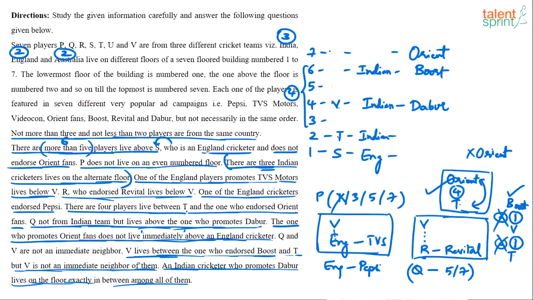V is not a neighbor of them. V is not a neighbor of them means what? Boost and T. V cannot be a neighbor of Boost and T. Fixed. I think V is fixed. If V is fixed, a lot of things can be fixed now.